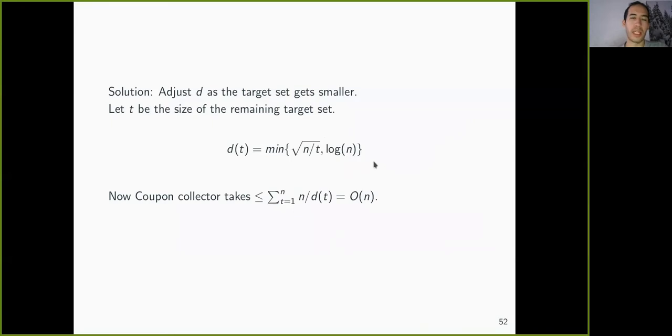And now if we analyze this, the coupon collector should take time sum of T to n over d_T, which if we do the calculations, we can show that this is O of n. But also the number of exposed edges we need will be the sum of the d_T's, which also if we do the calculations, we will see this is linear. So in total, we only need linear time. All right, so with this trick, we were able to show that we can find a perfect matching in our random graph in linear time.